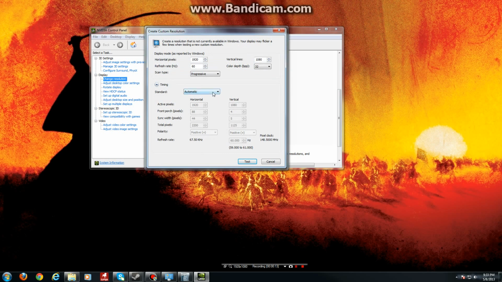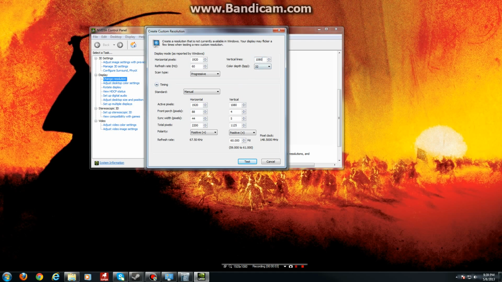Now here's a key area, timing. If you are using an anamorphic lens, leave this, as it will stretch the image in order to fill the 1080p signal that it's sending out. But if you are using the zoom or shrink method, as most people are going to be using it for, select this to manual. This will keep the timings of the original 1080p image that you're sending out, while scaling the image to fit in as if it were a letterbox image.